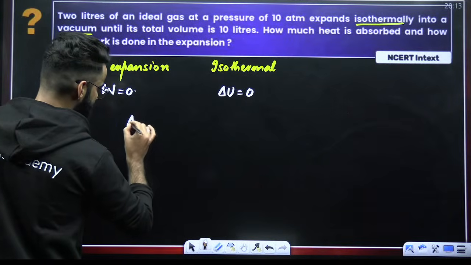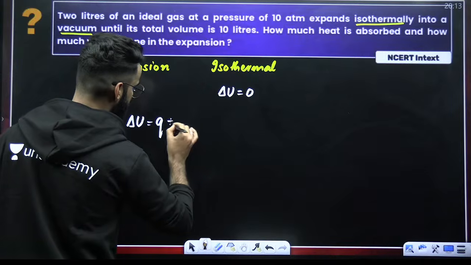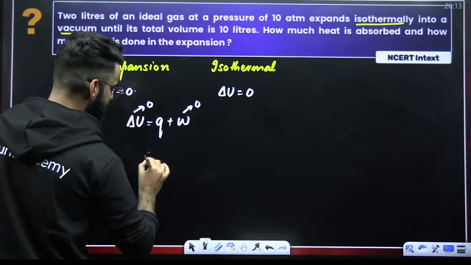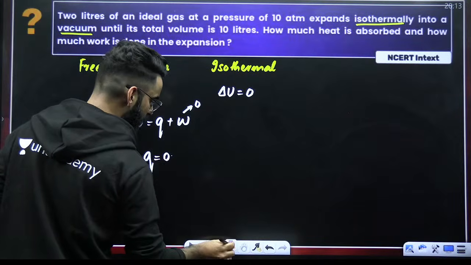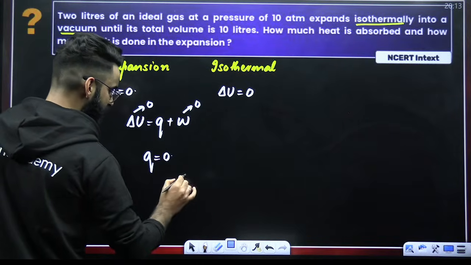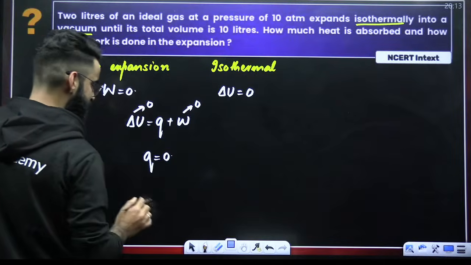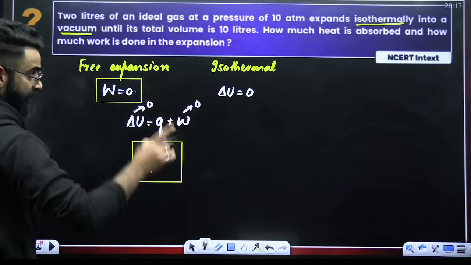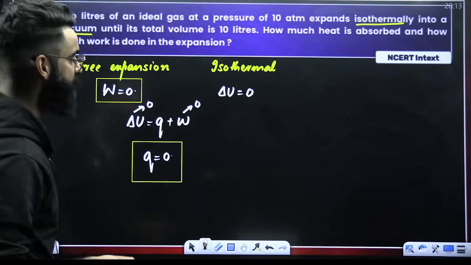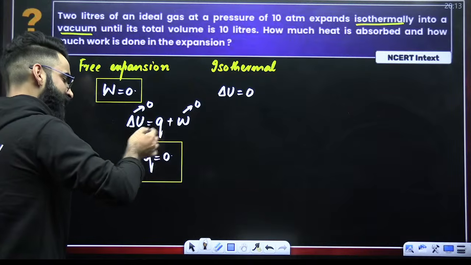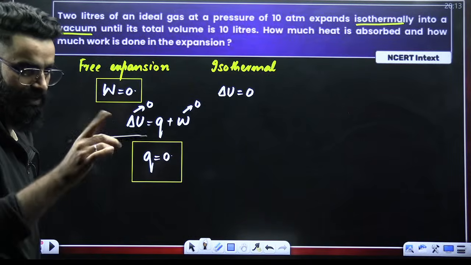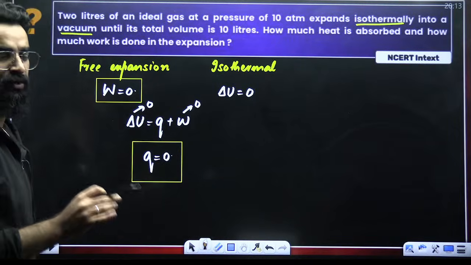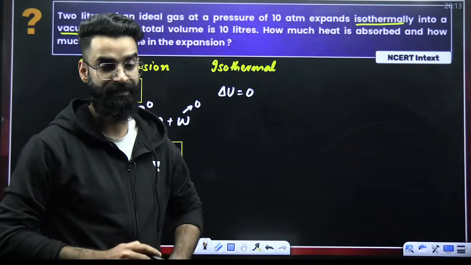Therefore, if I use the first law of thermodynamics, delta U is equal to Q plus W. Delta U is 0, W is 0, therefore Q is coming out to be 0 over here. So with this, the question is done and dusted. These were the two things which you were supposed to check. The first question was, how much heat is absorbed? No heat is absorbed or released during the process because Q value is coming out to be 0. Number 2, how much work is done during the expansion? W value is also 0. So both the terms are coming out to be 0 in this particular question.